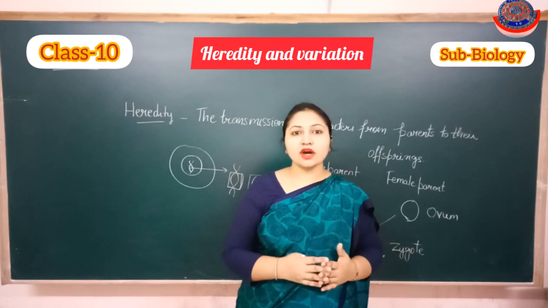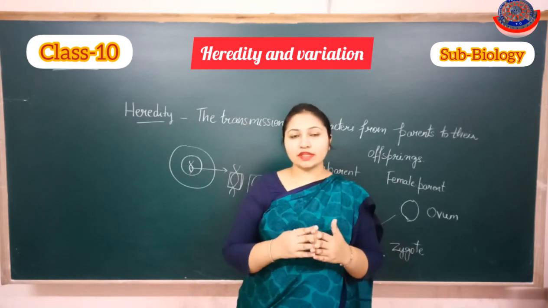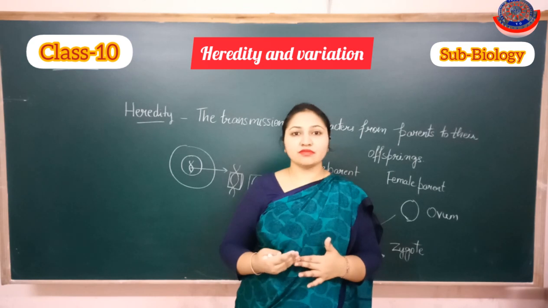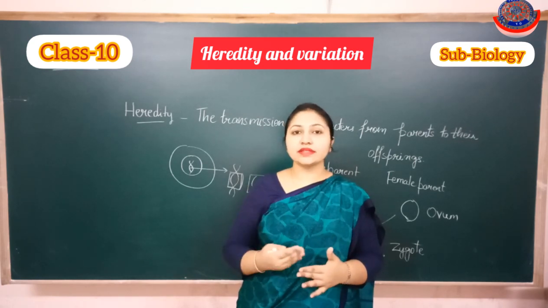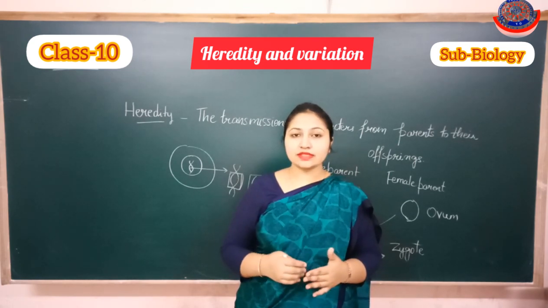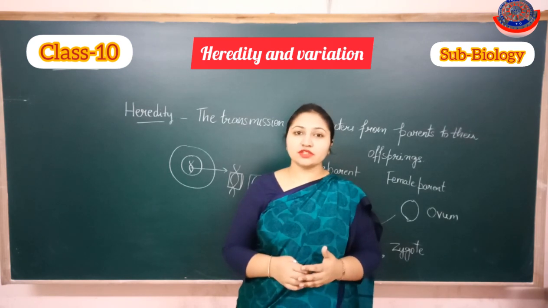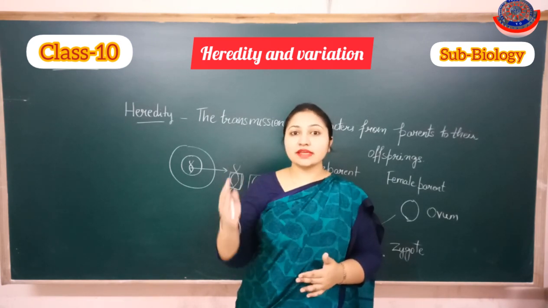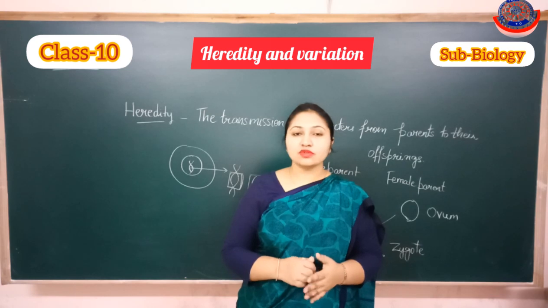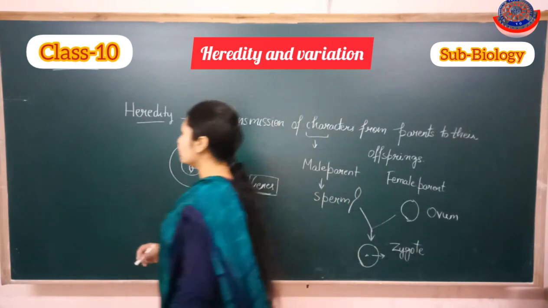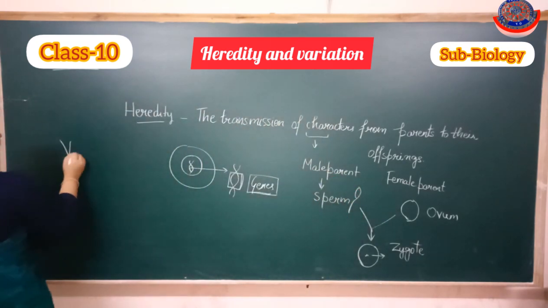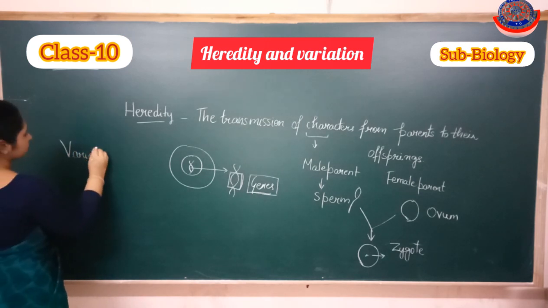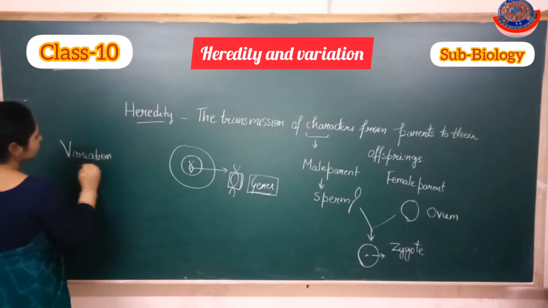Clear? Now next is variation. What does it mean? What are the advantages of variation? What is the importance, or you can say the significance, of variation? So let's discuss variation.